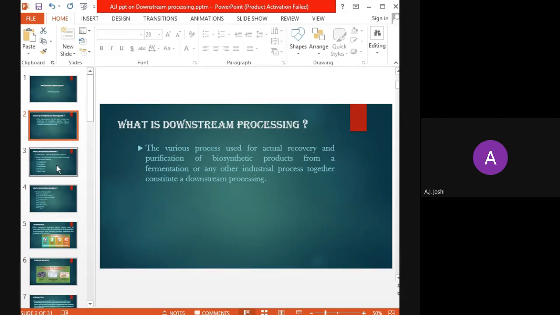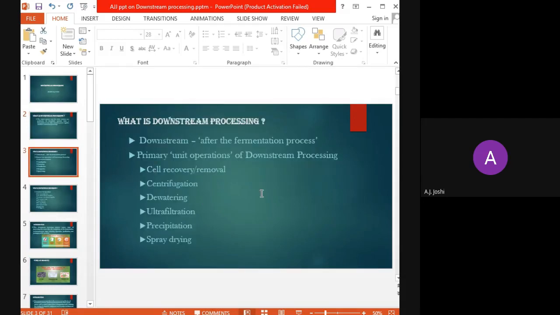Okay. Now, in short, downstream means after the fermentation process. Okay. Upstream means it is before the fermentation process. That means whatever the preparation or parameter setting, pilot scale setting, media formulation, then the culture selection or the microbial culture selection, all these steps are included in the upstream. But the downstream means after the fermentation process.